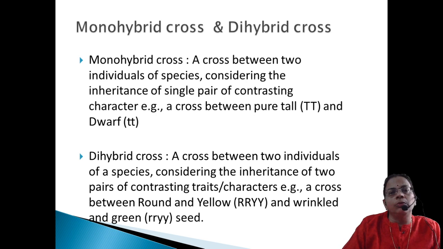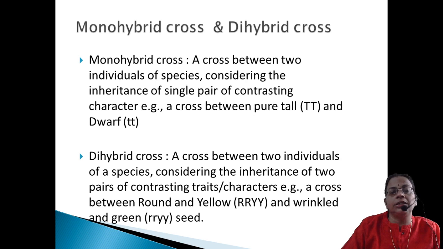Then the next one, we'll move on to the difference between monohybrid cross and dihybrid cross. So what do you mean by monohybrid cross? The cross between two individuals of a species which differ in one contrasting character. That means the rest of the characters will be the same, but only one contrasting character. So here the typical Mendelian ratio, that is tall into dwarf.